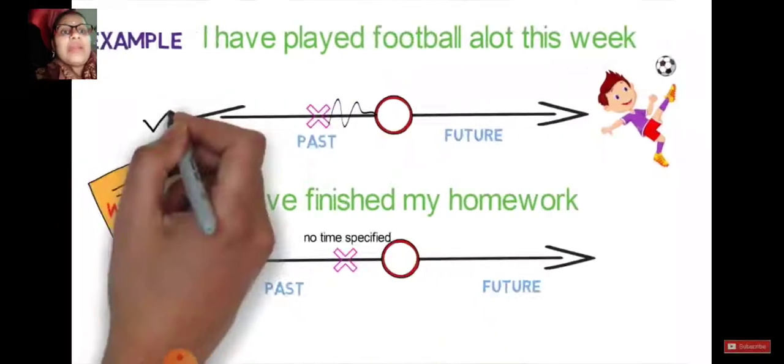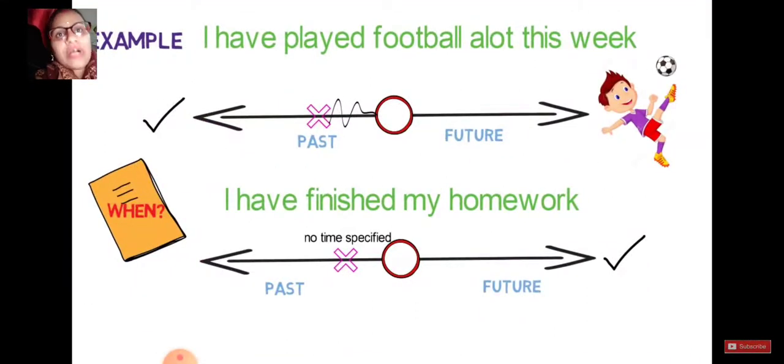Let's see one more example: I have finished my homework. But when did you finish your homework? It is clear that the action started in the past, but you are not sure till what time this homework was finished. So it simply indicates that it's present but in the perfect form. There are two options: somewhere the time is specified and somewhere the time is not specified.